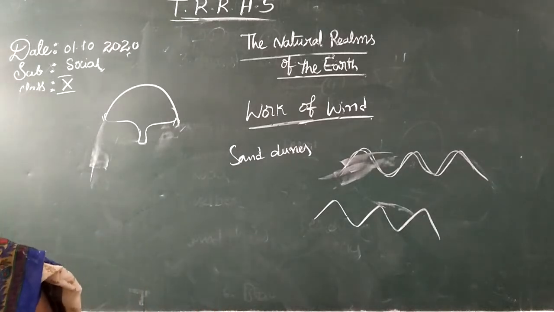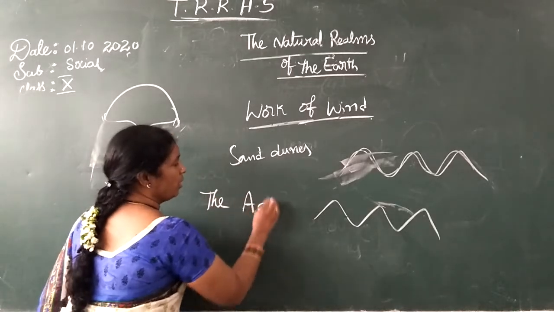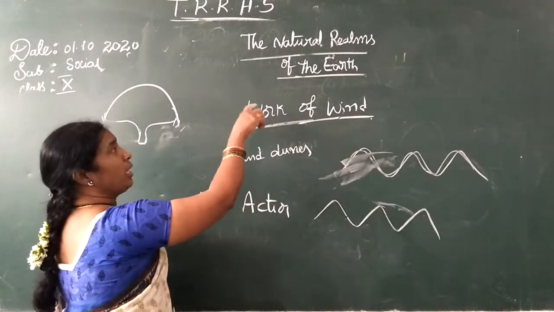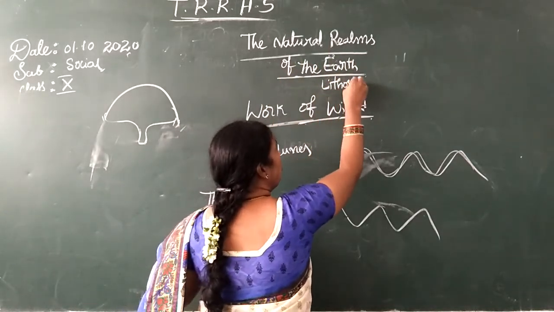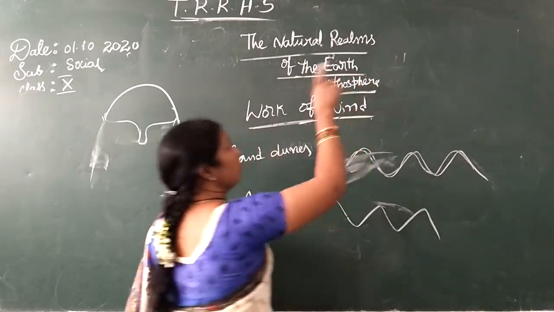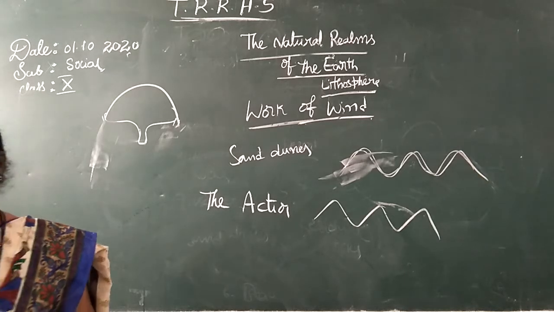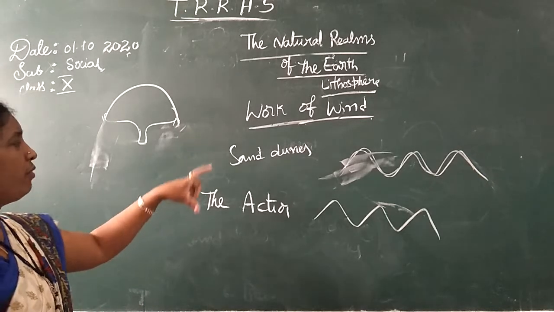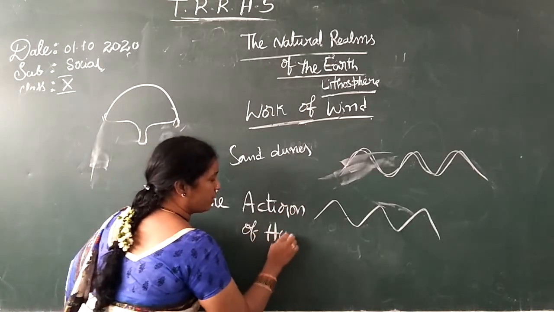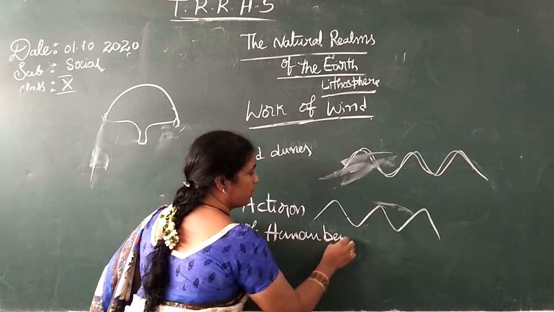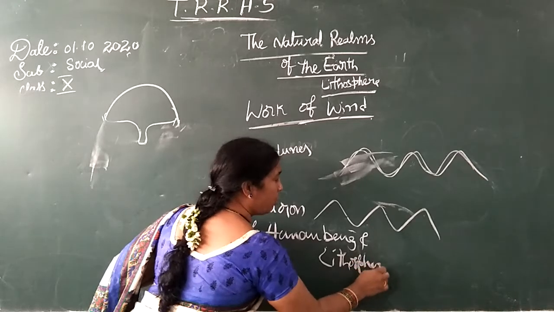And finally, the action of vegetation and human beings. In the last part of our lesson, the natural rhythms of the earth and lithosphere, we are talking about the action of human beings and the lithosphere. What do human beings mean here?